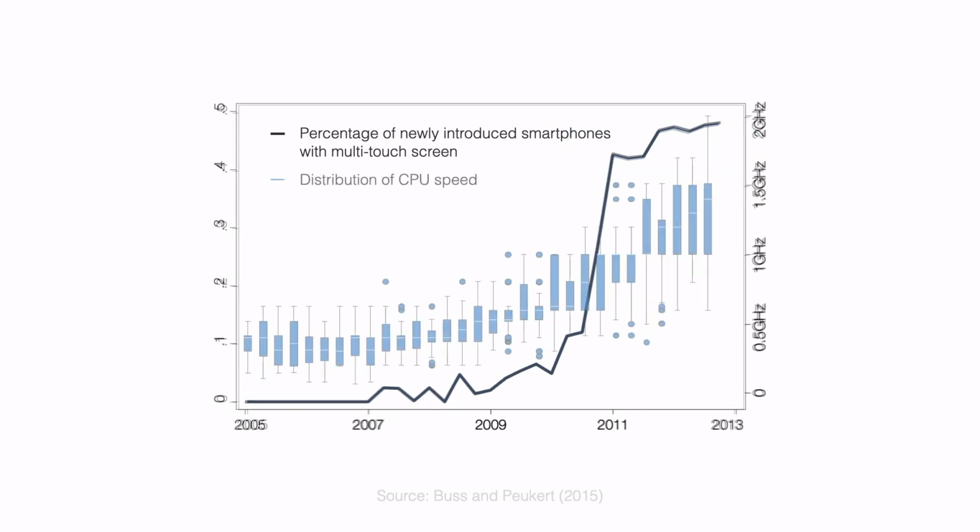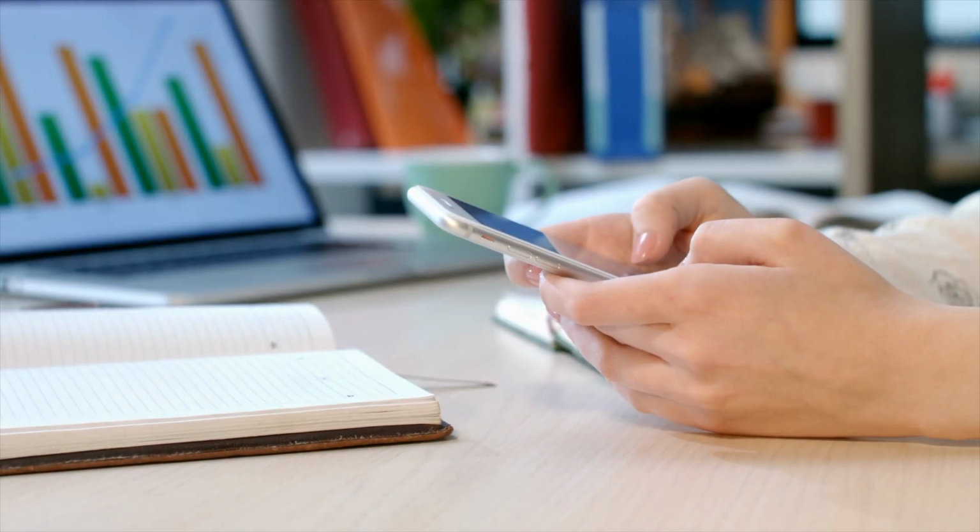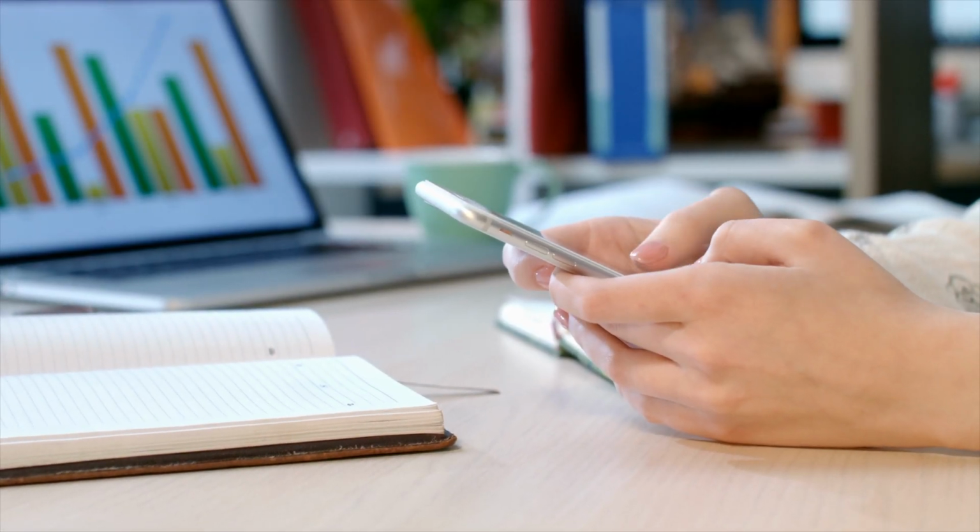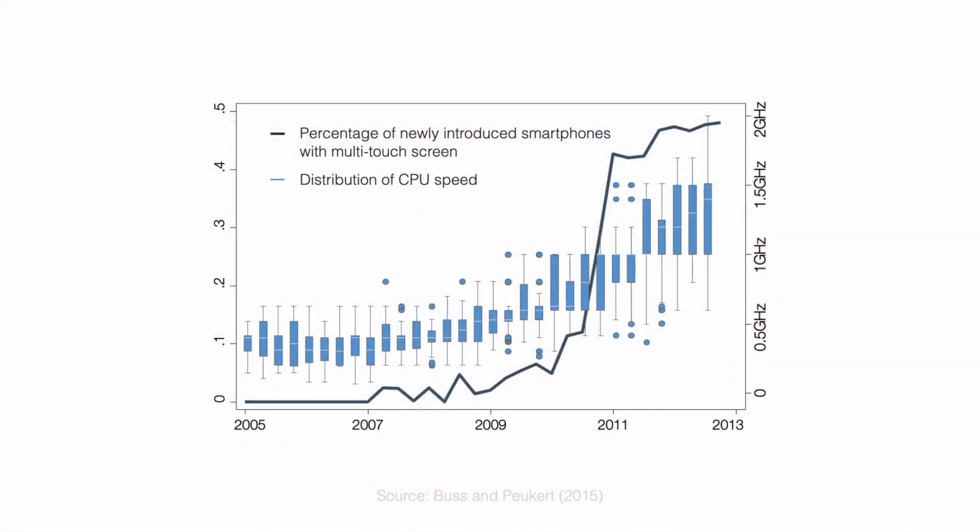Now, looking at the second y-axis, we can see that there is a spread in the distribution of computing power in 2005 that looks quite similar to the one in 2013. This means that there are both slow and fast smartphones in all years. Thus, although we have a dominant design, there are clear differences in terms of performance.